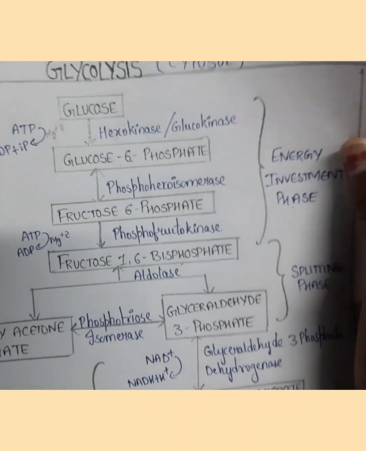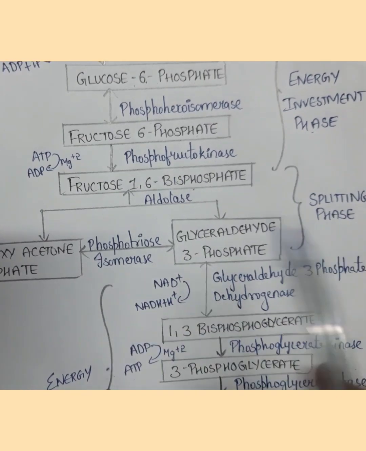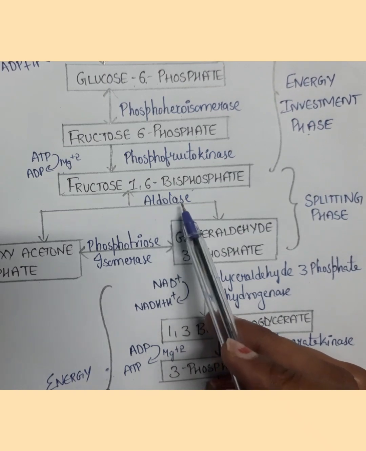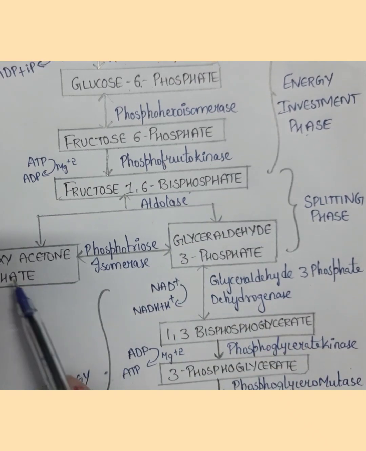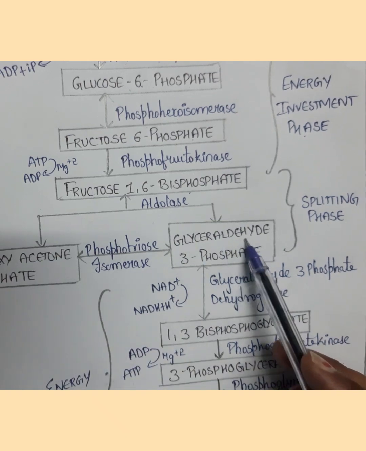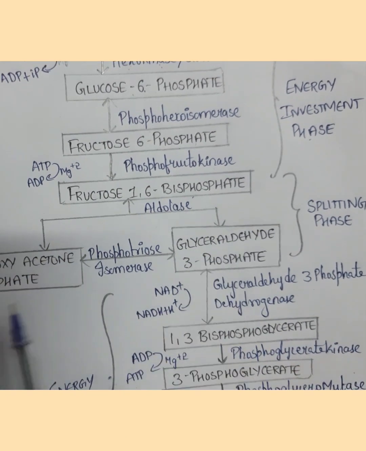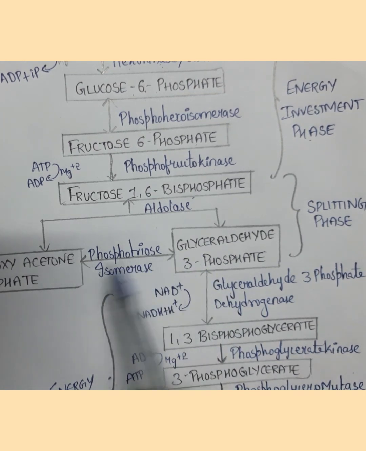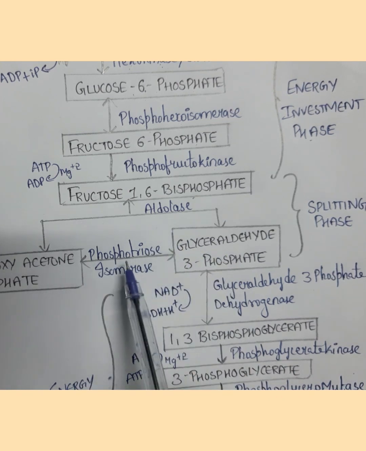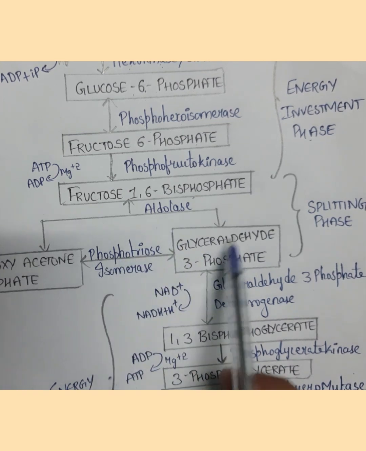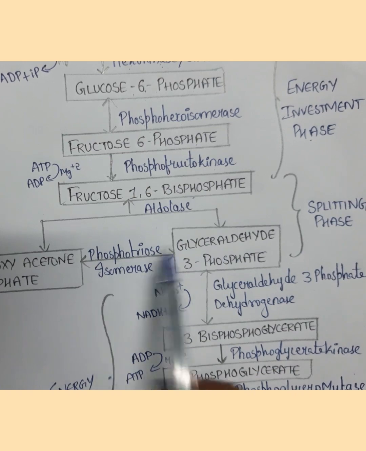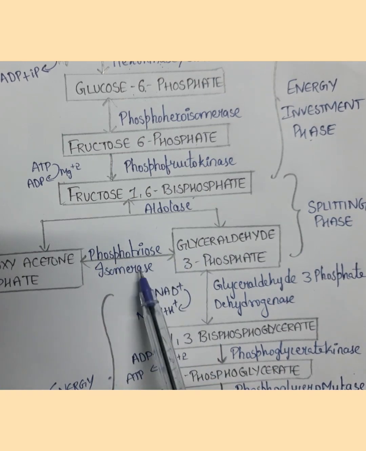Splitting phase. This fructose 1,6-bisphosphate, a 6-carbon compound, in the presence of the enzyme aldolase splits into dihydroxyacetone phosphate and glyceraldehyde 3-phosphate. These both are 3-carbon compounds. These two are interchangeable by the enzyme phosphotriose isomerase: phospho, as both contain a phosphate group; triose, as they are 3-carbon compounds; isomerase, as these are interconvertible isomeric forms. So one molecule of glucose produces 2 molecules of glyceraldehyde 3-phosphate.